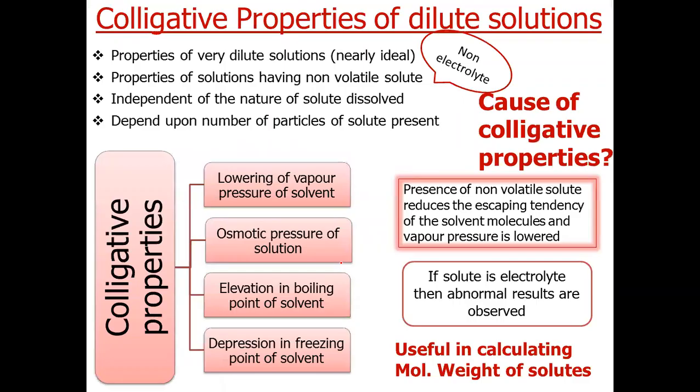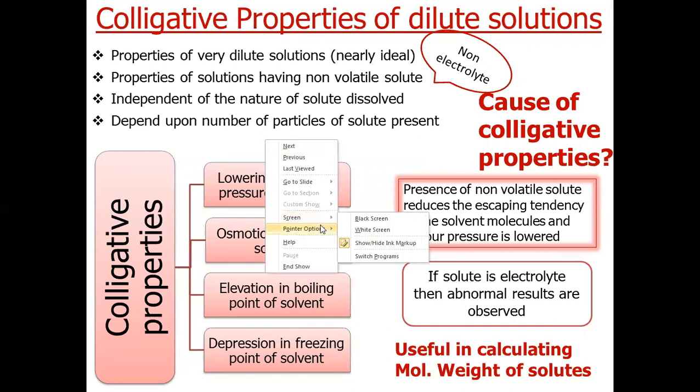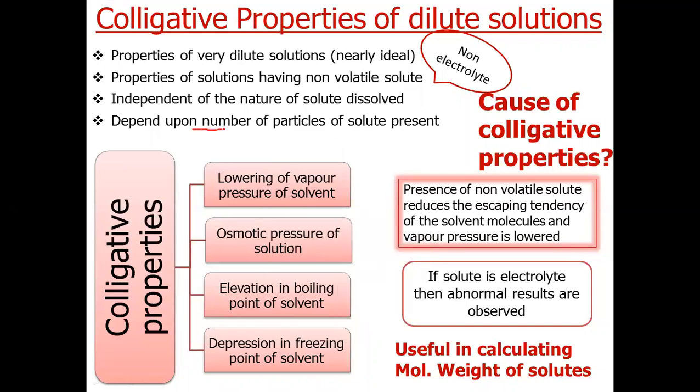Now, as we all know, colligative properties are properties of dilute solutions which depend only upon the number of particles of solute present, and they are independent of the nature of solute. There are basically four colligative properties, out of which we have already discussed lowering of vapor pressure, osmotic pressure, and elevation in boiling point of solvent.